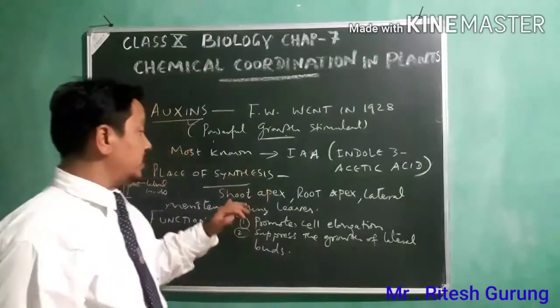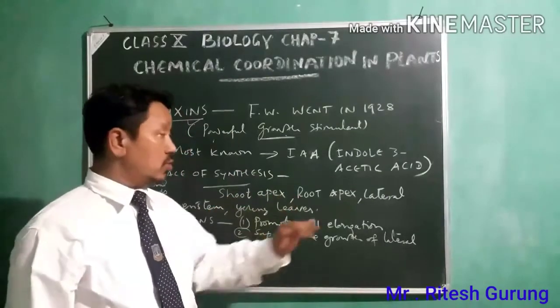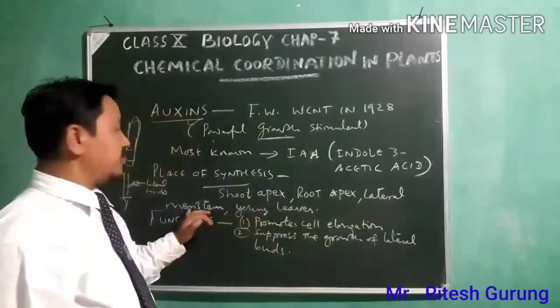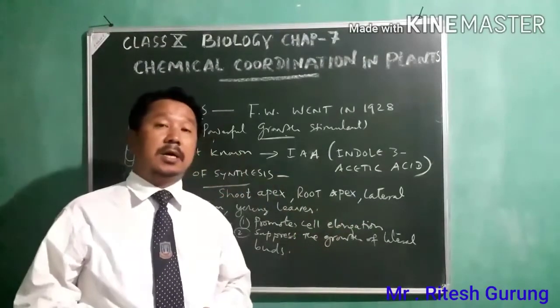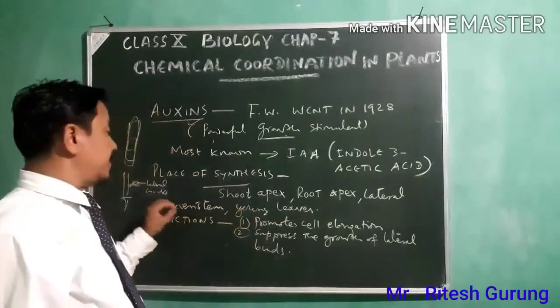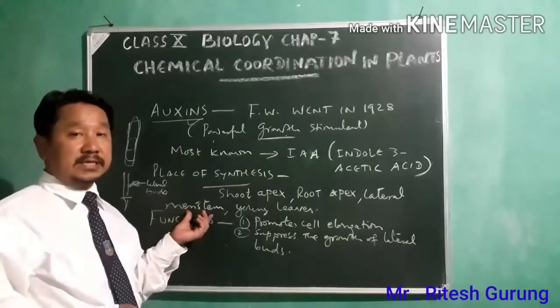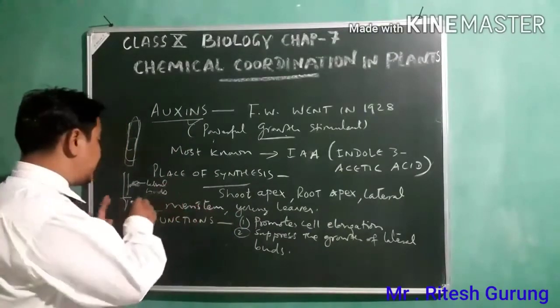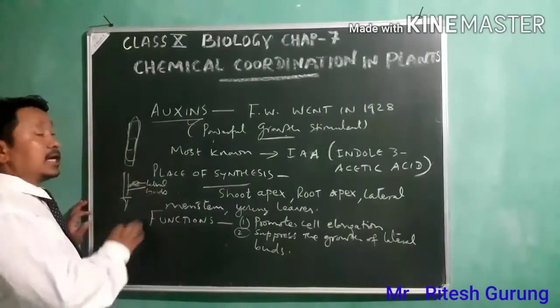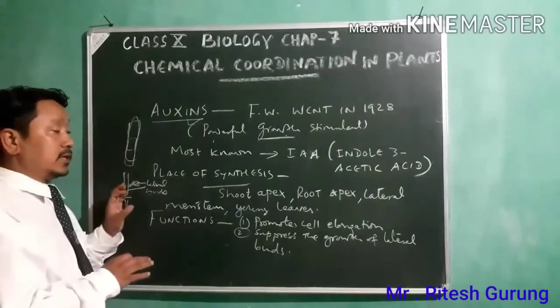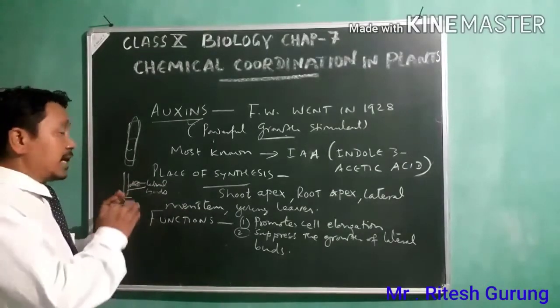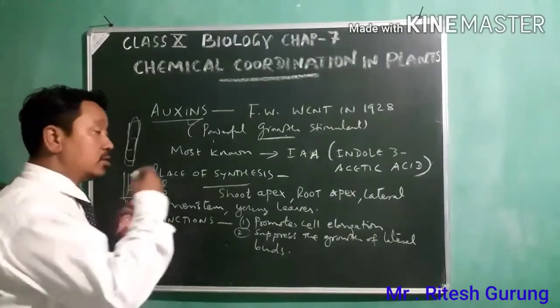So this is mainly found in the shoot apex and root apex. It is also present in the lateral meristem, only in the regions where the meristematic cells are there. But in this particular case, you see lateral buds cannot easily grow. Why?